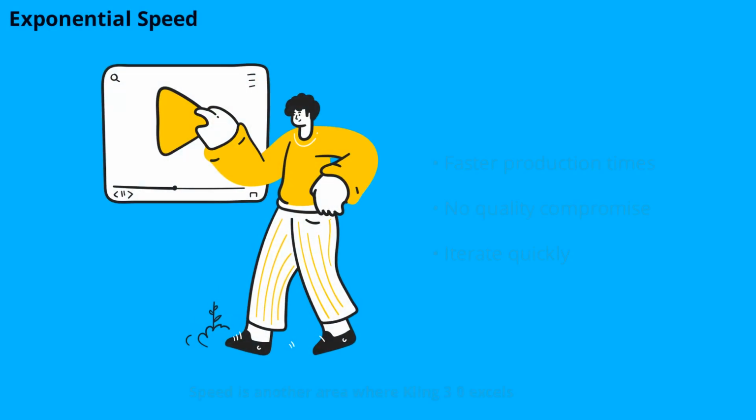Speed is another area where Kling 3 excels. What once took days or weeks can now be accomplished in hours or even minutes. The exponential increase in speed doesn't come at the cost of quality. Instead, it allows creators to experiment, iterate, and produce more content than ever before. This rapid workflow is transforming the industry, making creativity more accessible and rewarding.